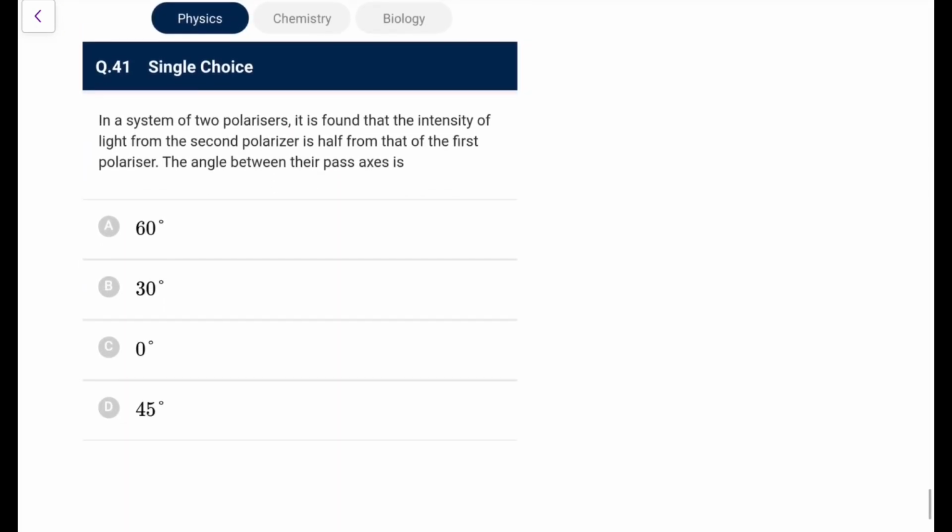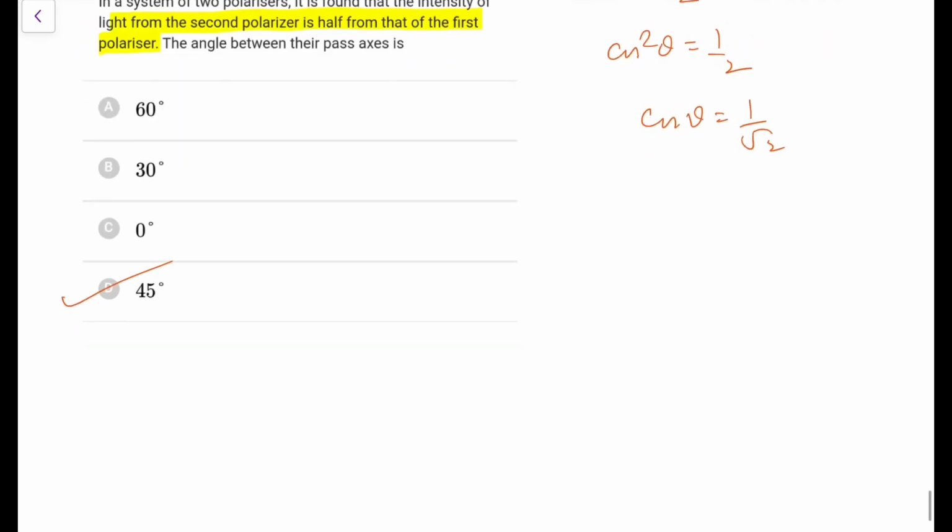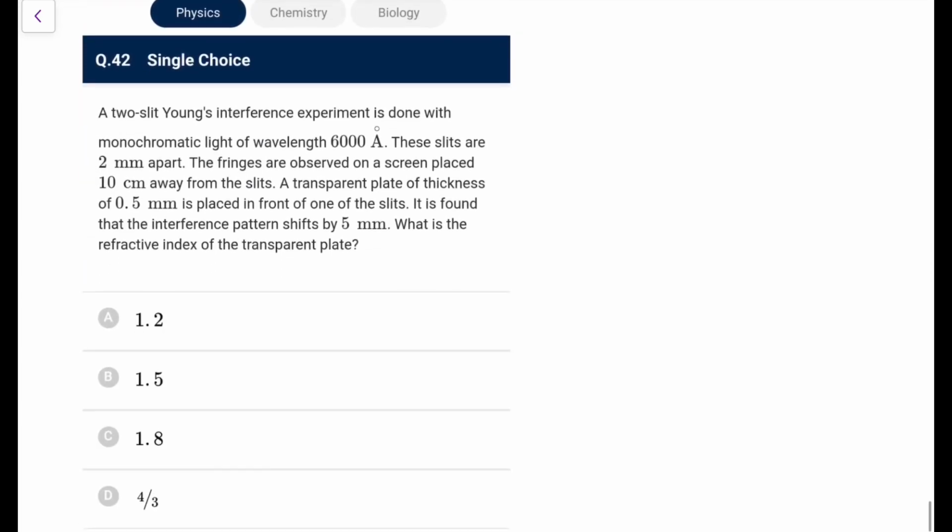Next. In a system of two polarizers, it is found that the intensity of the light from the second is half that of the first. That means I2 is I1 by 2, which is equal to I1 cos square theta. So cos square theta is half. That means cos theta is 1 by root 2. That means the angle is 45 degrees between the pass axes for sure. So again an easy question of polarization.